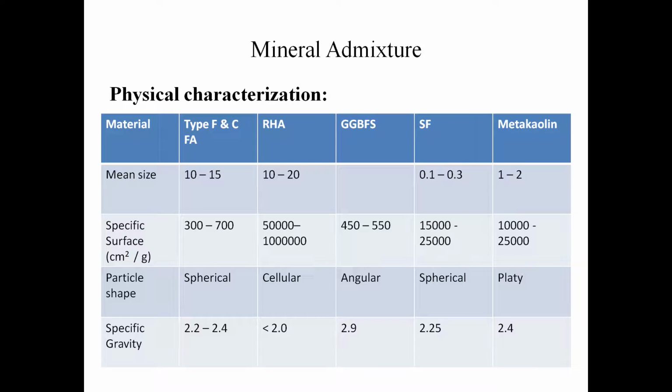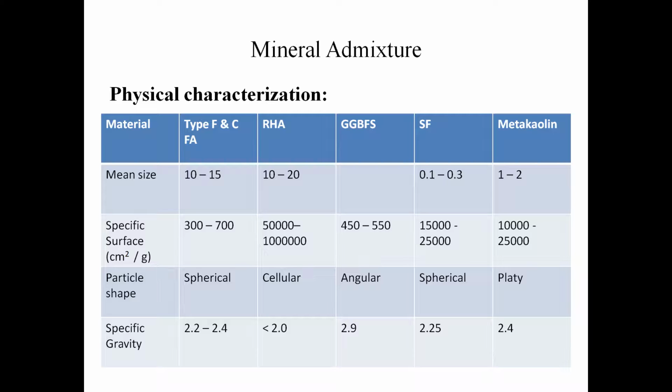Here I have shown you the mean size, specific surface area, particle shape and specific gravity of fly ash, rice husk ash, ground granulated blast furnace slag, silica fume and metakaolin. The particle shape of fly ash and silica fume is spherical, whereas rice husk ash has a cellular shape, ground granulated blast furnace slag has an angular shape and metakaolin has a platy shape. Then I have shown you the specific gravity of each particle.